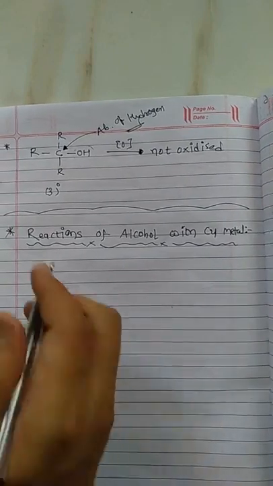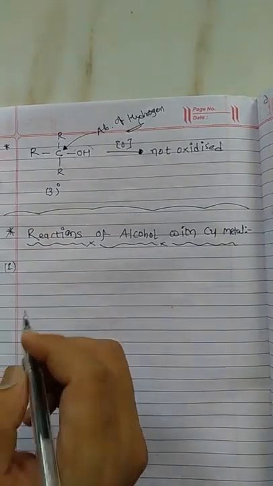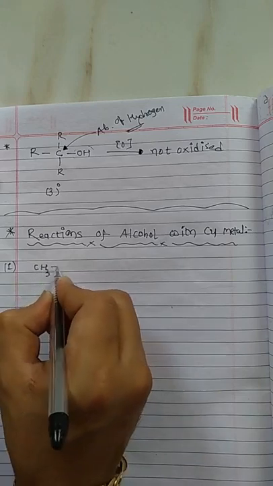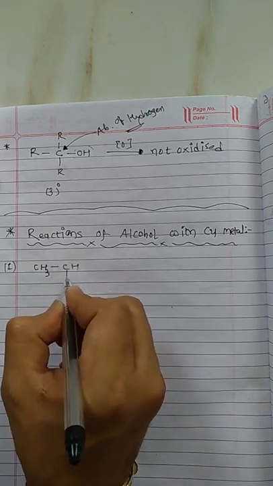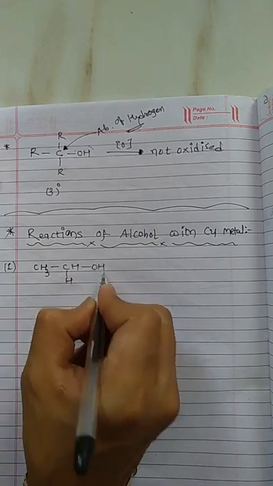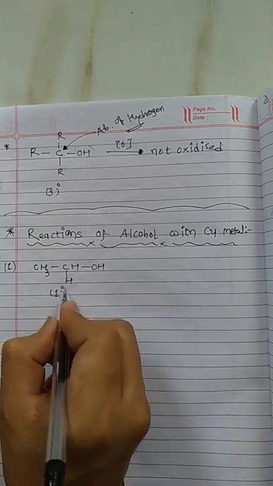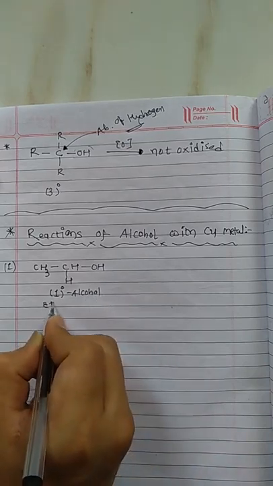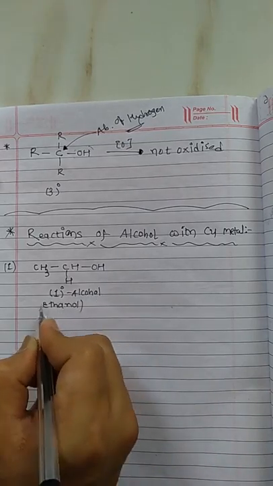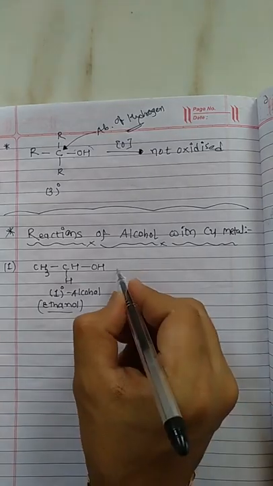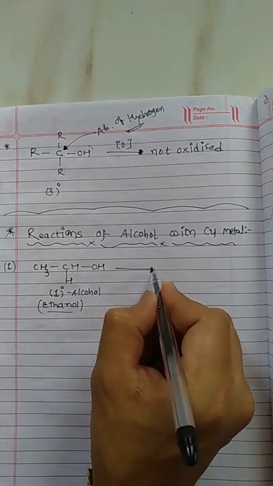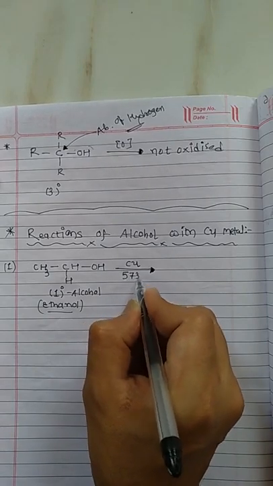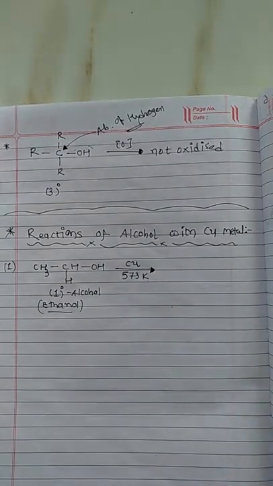Okay, so we have three types of alcohol. I will write the first example, CH3CH2OH. This is a primary alcohol which is called ethanol, in presence of copper and heated at 573 Kelvin temperature.